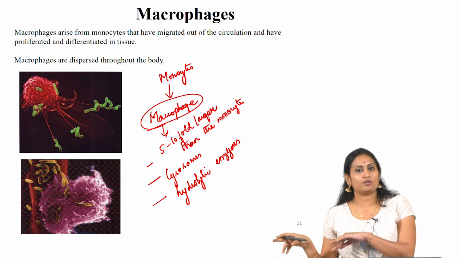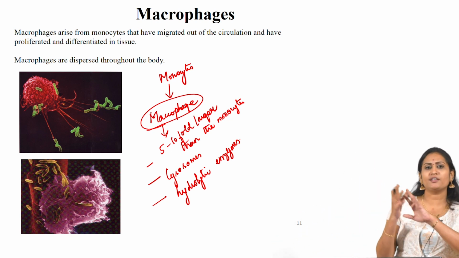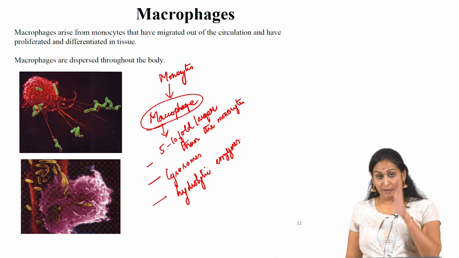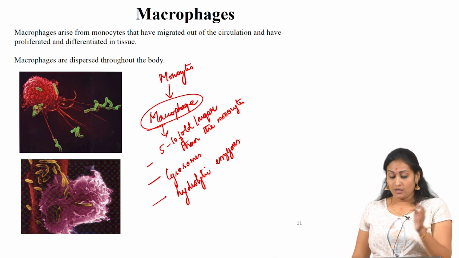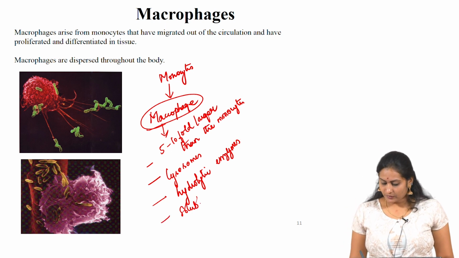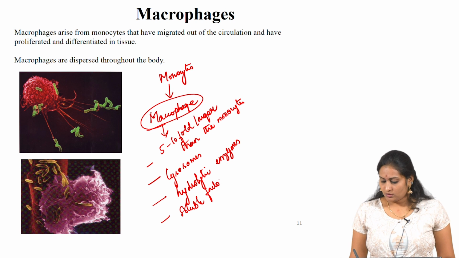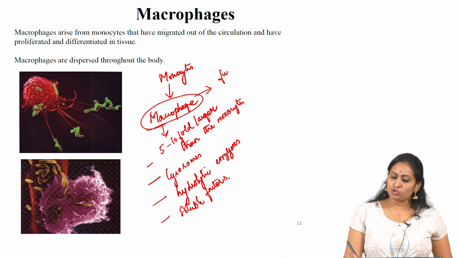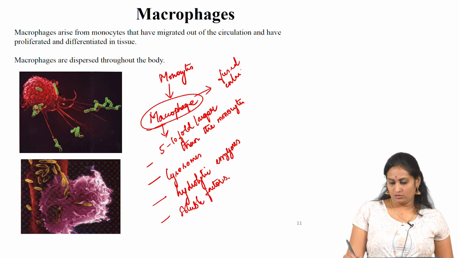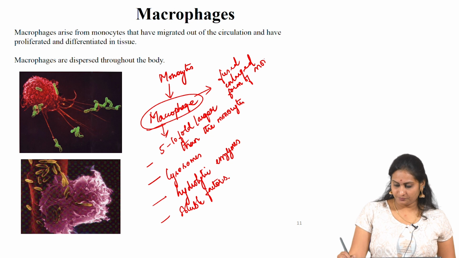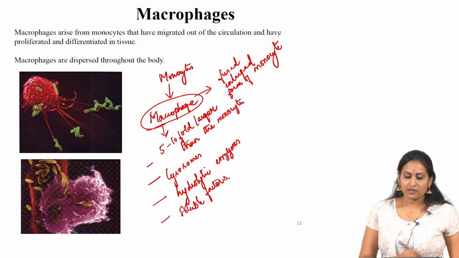Neutrophils will not produce the hydrolytic enzyme, other than that it will go and phagocytize in the similar way how the macrophage does. But the macrophage secretes hydrolytic enzymes and some soluble factors as well. So, macrophage is the fused enlarged form of monocyte.